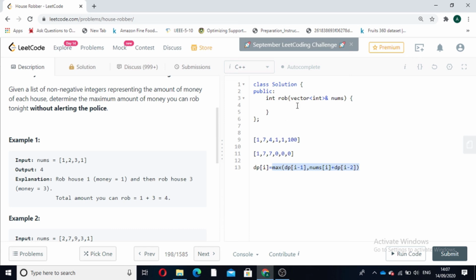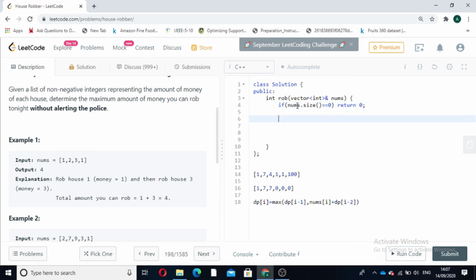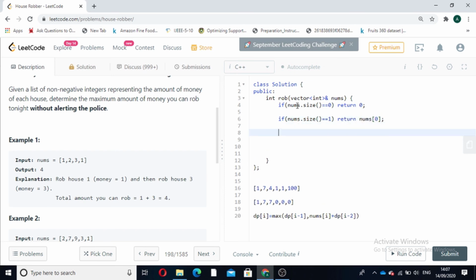So now let's code the example. First we will write the base case. If the length of the array is 0, then we will return 0. If nums.size is 1, then we will return the value present at the 0th index only. Now we will form a vector dp.